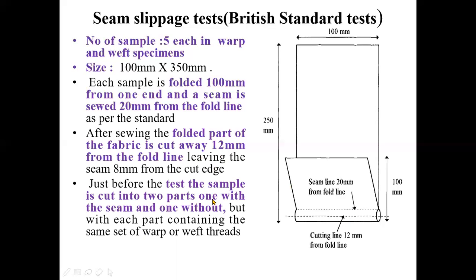Just before the test, the sample is cut into two parts, one with the seam and the other one without seam, but with each part containing the same set of warp and weft threads. When we select the samples, we have to ensure that the same warp and same weft threads are used in the specimen. I have told you initially that we need two specimens. One specimen should not have any stitch, and the second specimen will have a stitch. These two specimens should be selected in such a manner that they contain the same series of warp and weft.